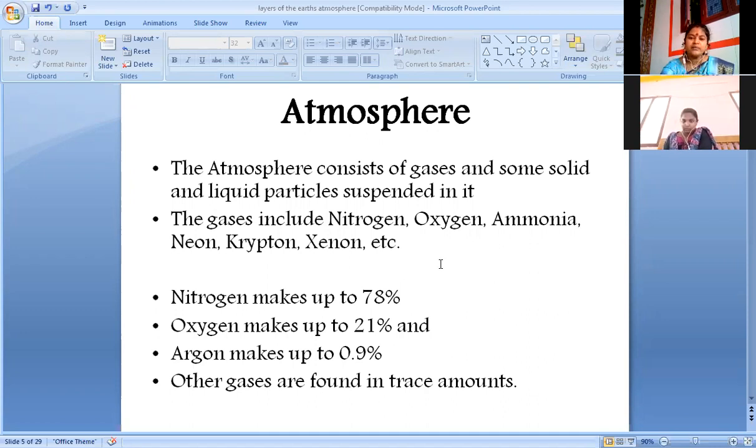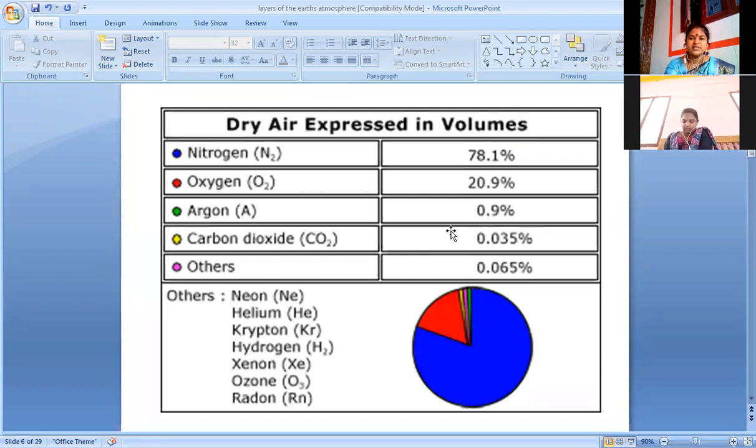In detailed percentage, look at this slide. Nitrogen, shortly N2, 78.1%. Oxygen, 20.9%. Argon, 0.9%. Carbon dioxide, 0.035%, and all the other gaseous elements, 0.065%.